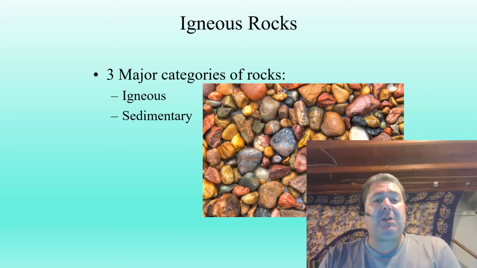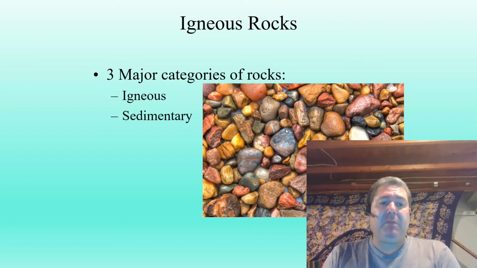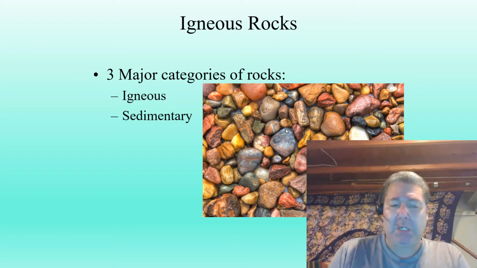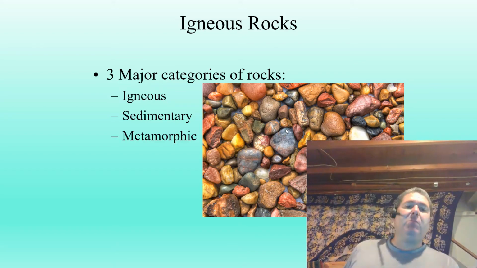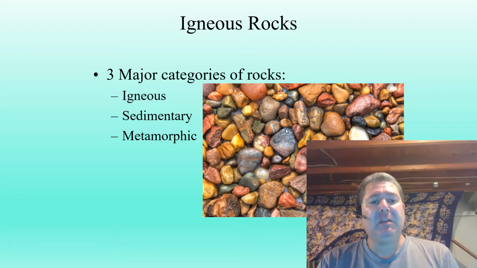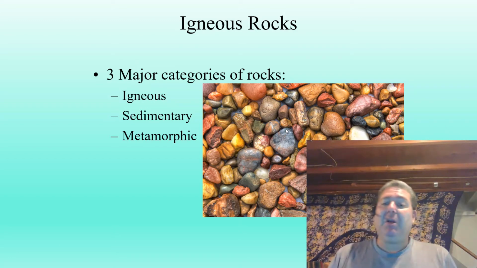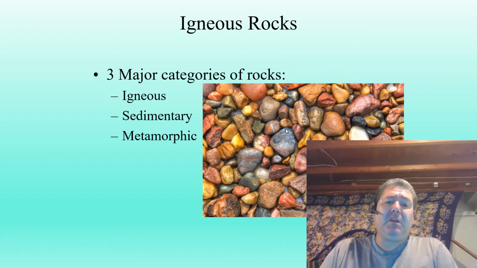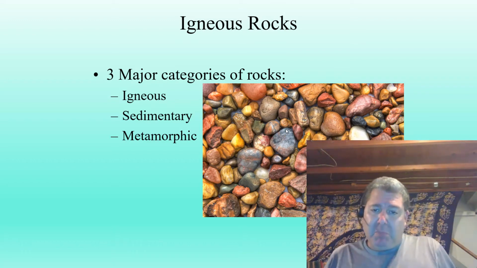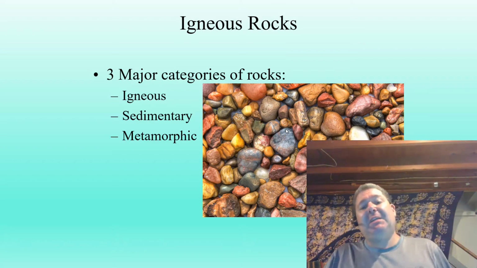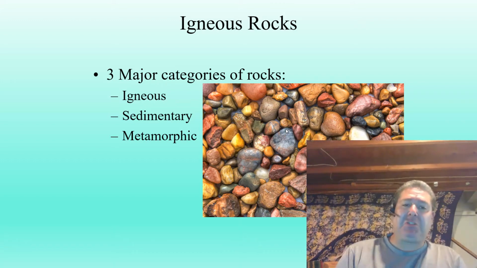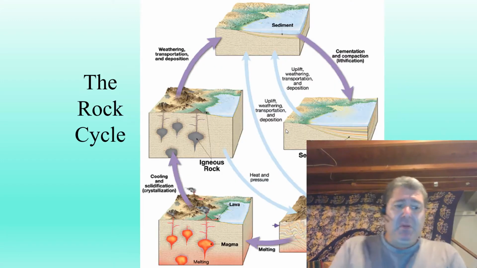Then we have sedimentary rocks, root of that word, sediment, to settle, right? These are rocks that are laid down in fluid, either air or water. And then we have metamorphic rocks, and these are rocks that have changed, right? Root of that word, metamorphosis. These are rocks that have changed in their physical and chemical components, but in the solid state, they've not become liquid, right? That would make them an igneous rock, but they change in the solid state, right?